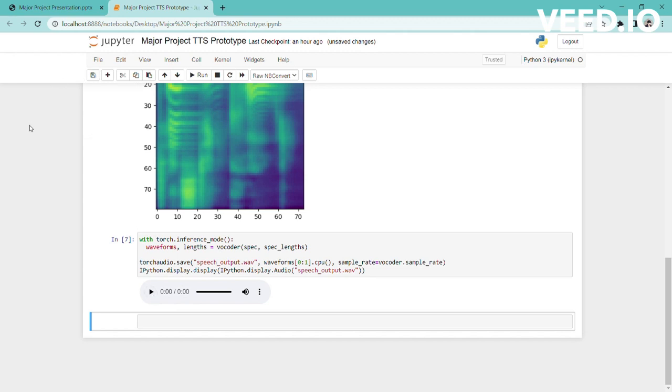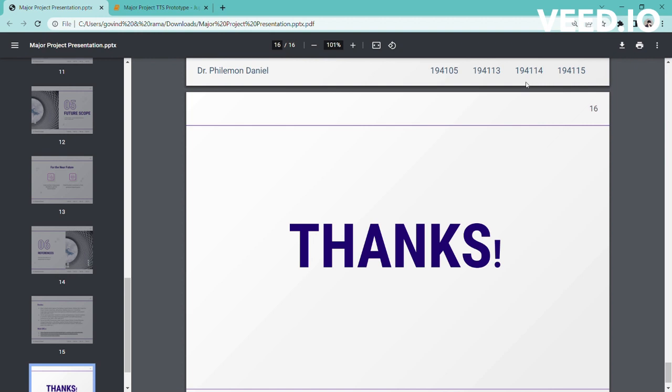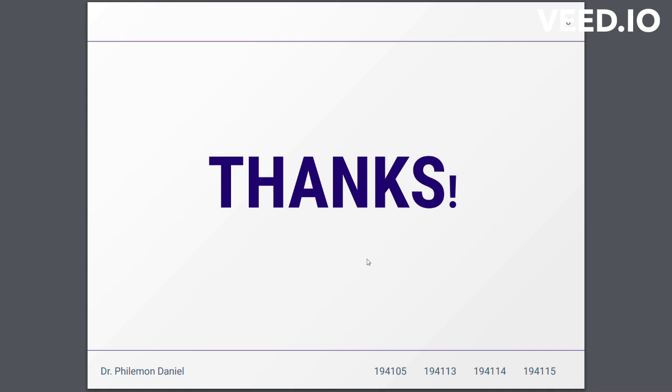The vocoder that we have used in this prototype is WaveRNN, but there are two more vocoders, one supported by NVIDIA by the name of WaveGlow and another one by the name of Griffin-Lim. In the future, we aim to use all three and test which one has the best output. Thank you, sir. That was all I had to present.